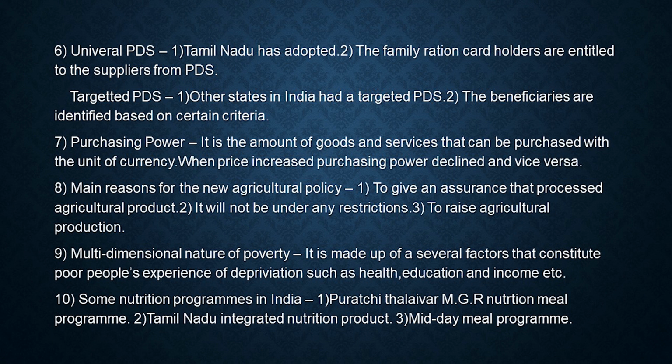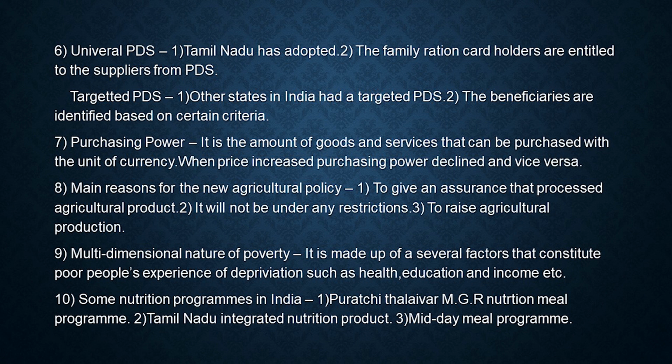What are the main reasons for the new agricultural policy? Main reasons for the new agricultural policy: to give an assurance that organic or processed agricultural products will not be under any export restrictions such as export duty, export bans, quota restrictions; and to raise agricultural production and productivity. Write a short note on multidimensional nature of poverty.